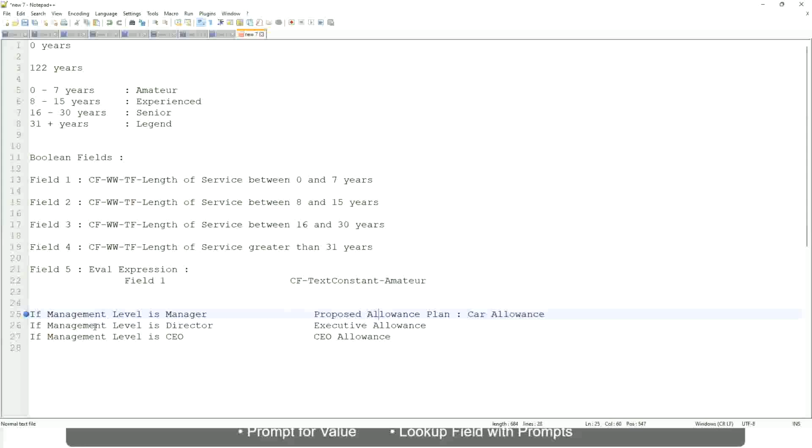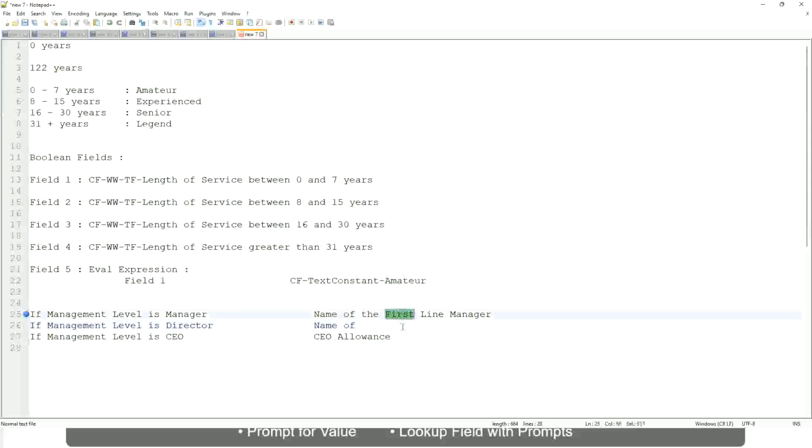Okay, forget about this. If the management level is manager, return the name of the first line manager. Oh sorry, I'm getting it all wrong.